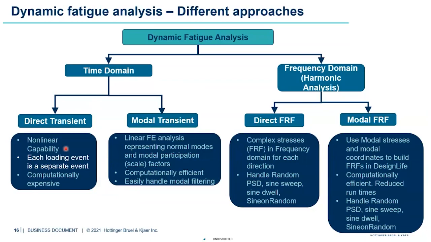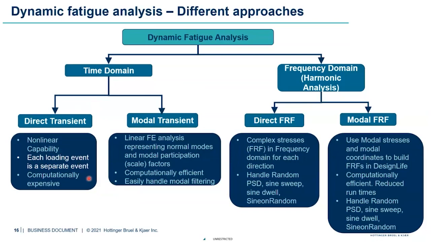So, let's say a load as a function of time goes in as an input to the FE. We can get stresses, displacements, or accelerations as a function of time as output from the FE analysis. Now, the issue with this is, though it can do all the nonlinear capabilities and has everything built in, each loading event has to be analyzed separately if I'm dealing with different events.